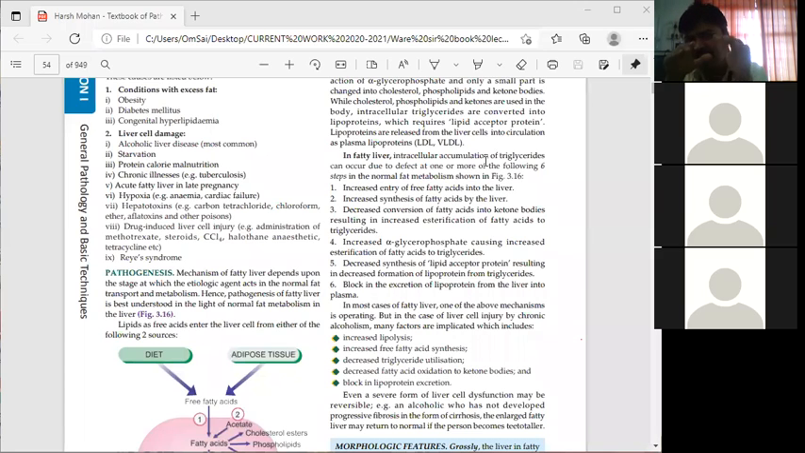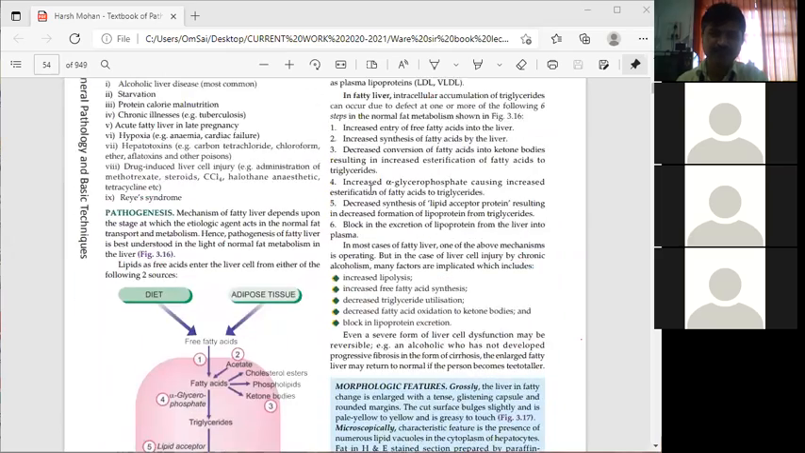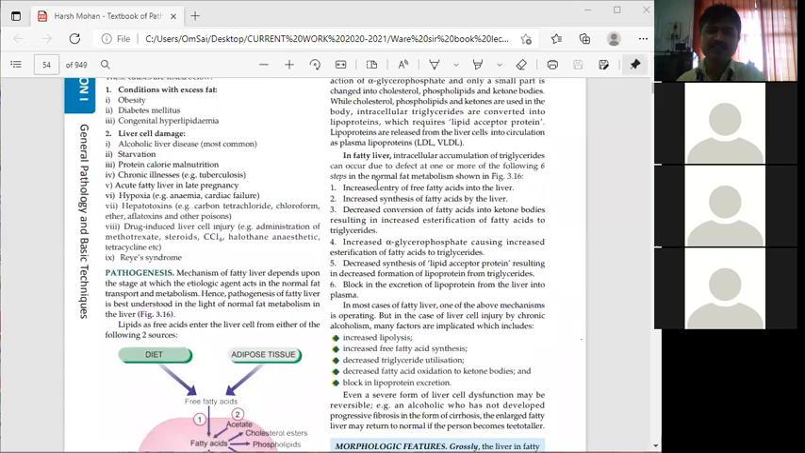In fatty liver, now listen carefully. In fatty liver, intracellular accumulation of triglycerides can occur due to defect at one or more of the following 6 steps in the normal fat metabolism shown in the figure, figure 3.16. Now, what are the different steps? Increased entry of free fatty acids into the liver. This could be the reason.